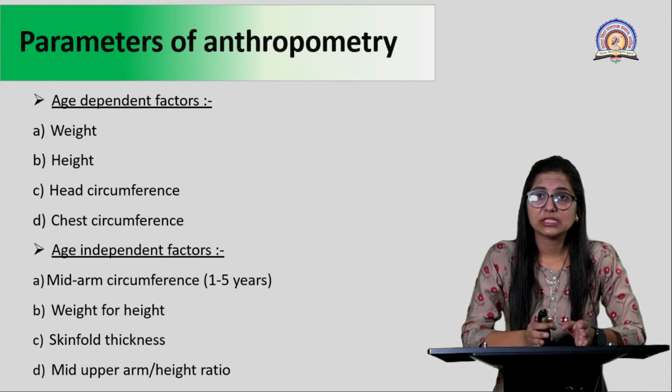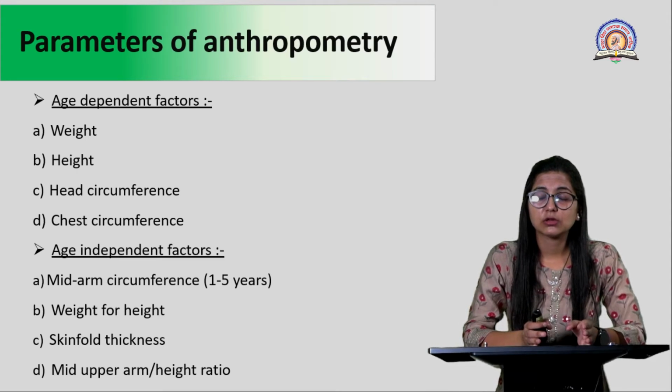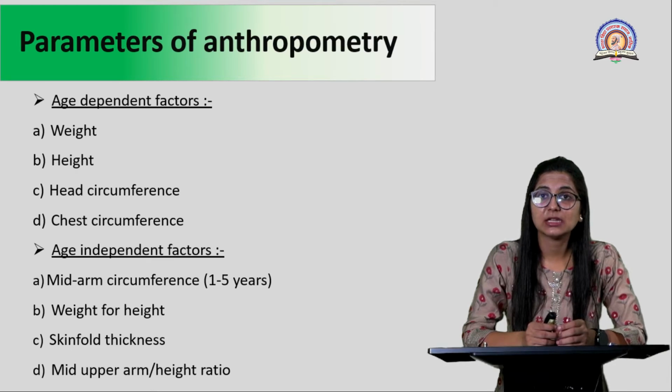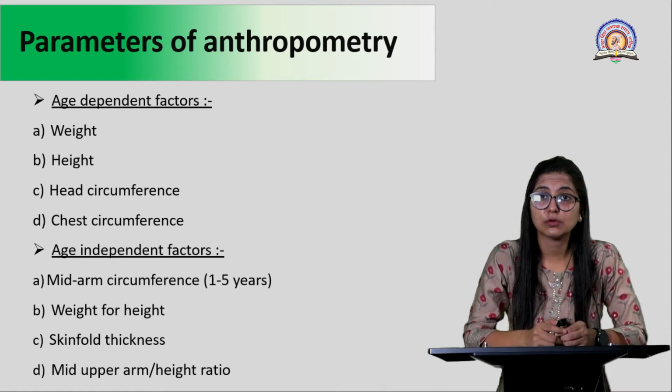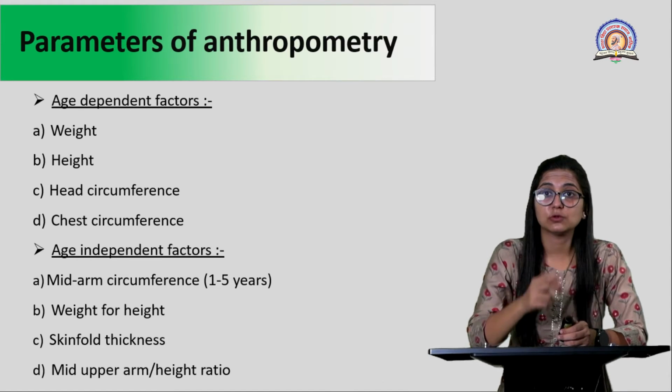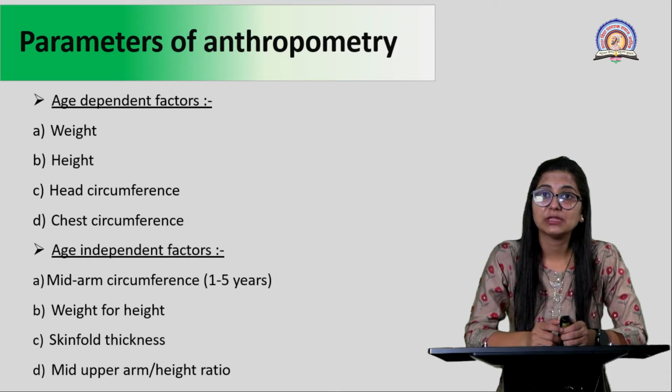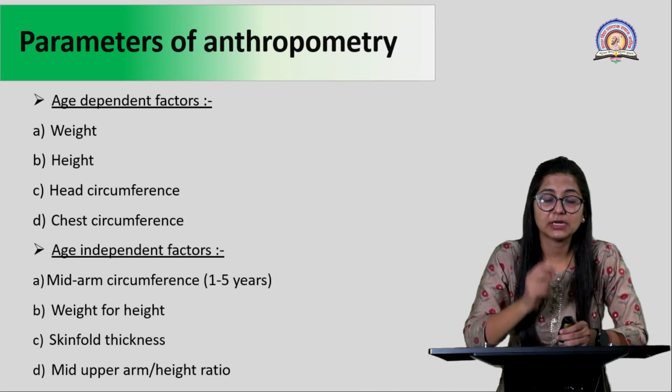Also, initially, when the infant is born, the weight should be of a certain category. Otherwise, the child needs to be provided with a proper amount of food. And this weight and height obviously depend upon the age. As the age increases, height and weight will also increase. If height and weight increment is not in proportion with the age, then what will happen? Growth retardation will basically take place. That is why it is an age dependent factor.